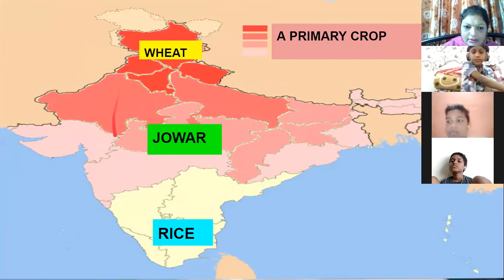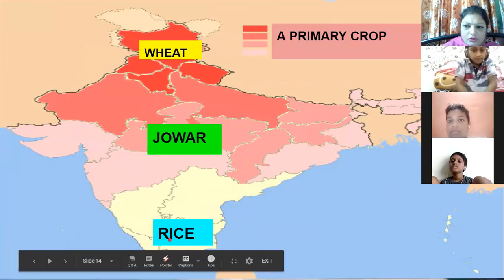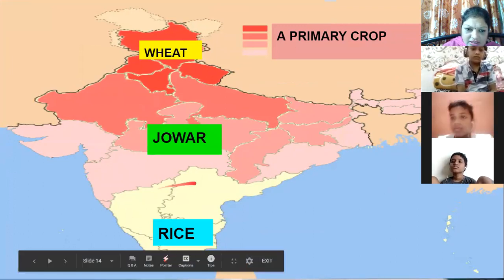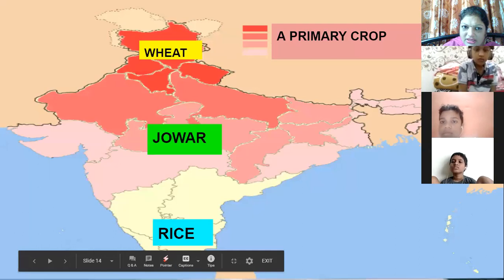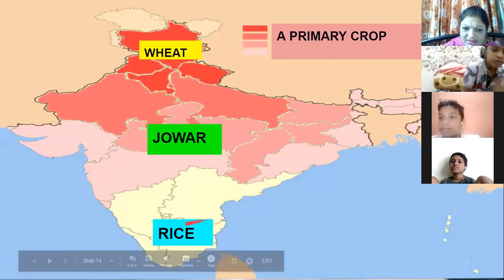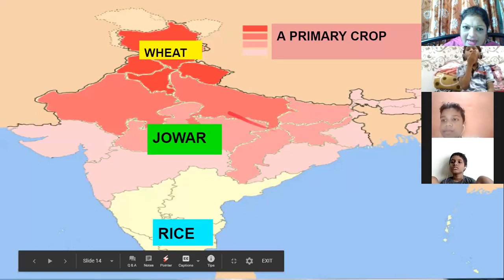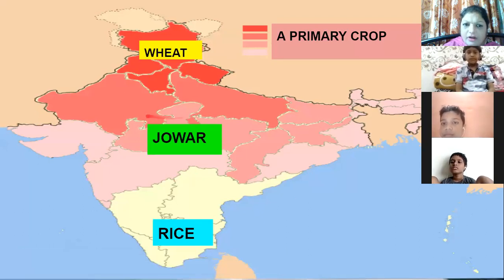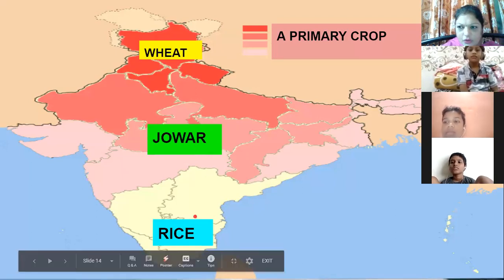Okay, then rice. See, when you go to the south, mostly people over there, they eat rice. Why? The production of rice over there is more. So the southern states of India, the primary crop is rice. In the northern state, the primary crop is wheat. And in the central part of India, for example Maharashtra, Madhya Pradesh, what is the primary crop over there? Jowar. We are eating jowar bhakris. Okay, so these are the primary crops which are grown in India.